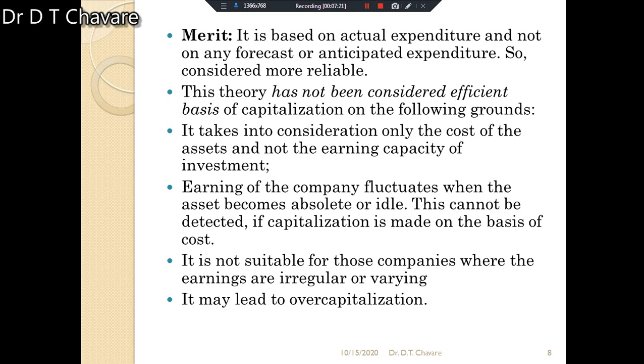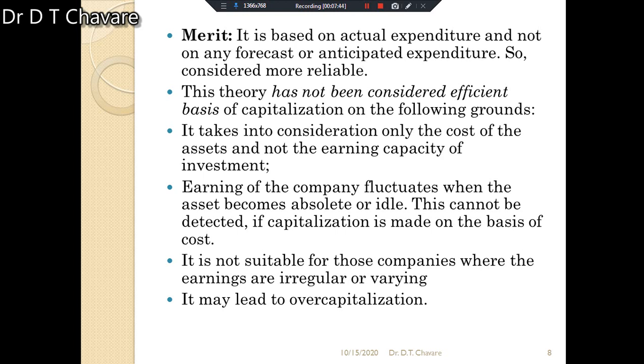This theory has not been considered a good basis of capitalization on the following grounds. First, it takes into consideration only the cost of the assets and not the earning capacity of the investment.